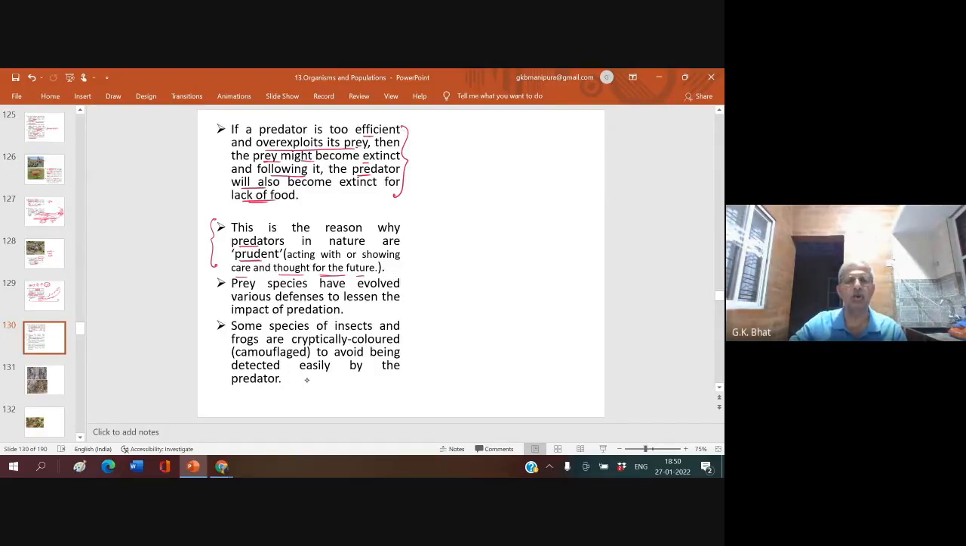Prey species have evolved various defenses to lessen the impact of predation. That means prey species also try to survive, and predator species also want to survive. Some species of insects and frogs are cryptically colored, camouflaged to avoid being detected easily by the predator. That is why prey species also evolve various defenses.